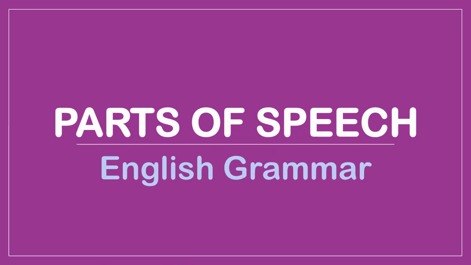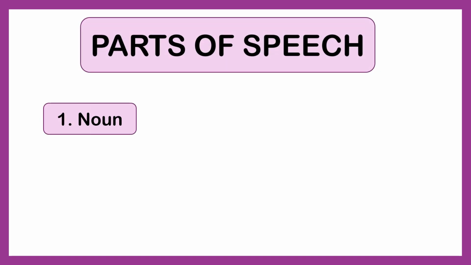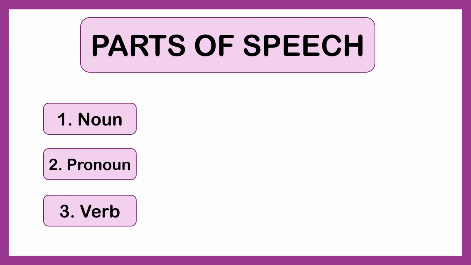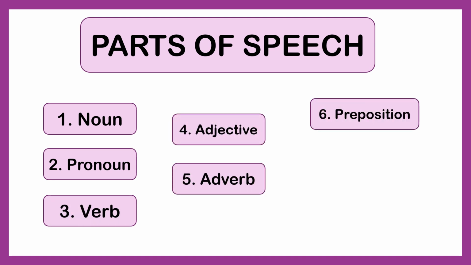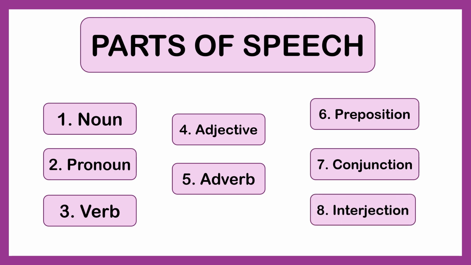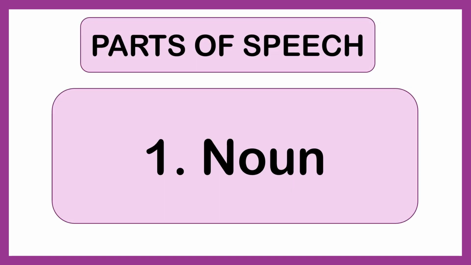In this video, we will learn about parts of speech with easy everyday examples. There are 8 parts of speech: noun, pronoun, verb, adjective, adverb, preposition, conjunction, and interjection. Let's begin with the first and most important one, the noun.